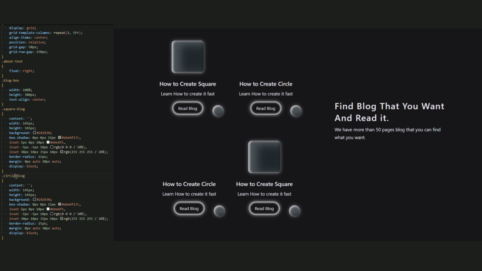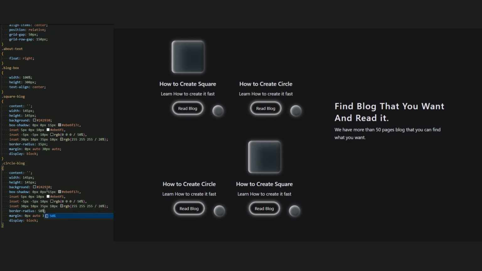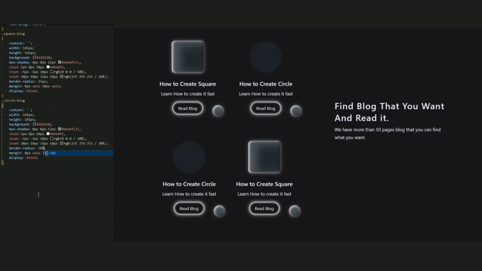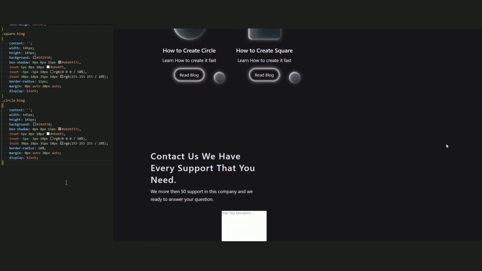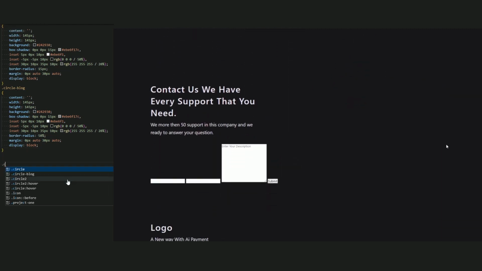Now copy this square block and paste it here. Okay, good. Now let's change the name to circle block. And let's change the border radius to 15%. Good, very nice. Okay, and we are done with the block style, about page and the hero page. And now let's go for the style of the contact section.